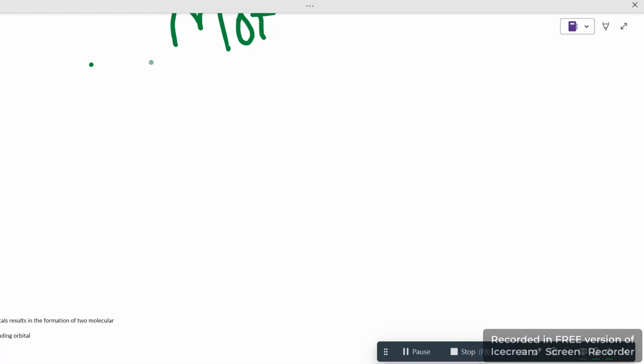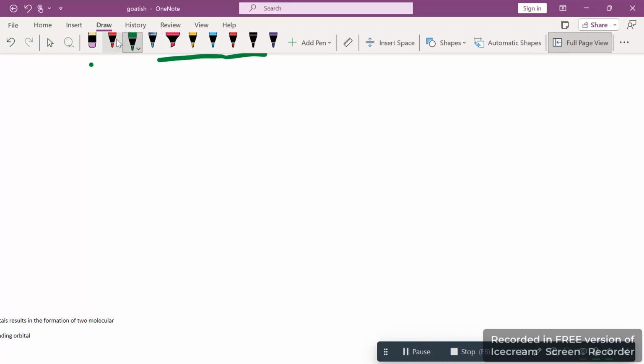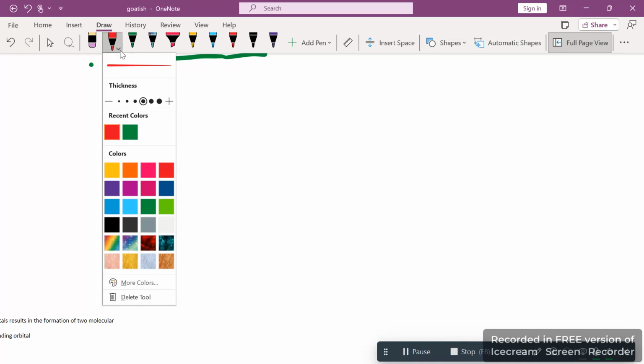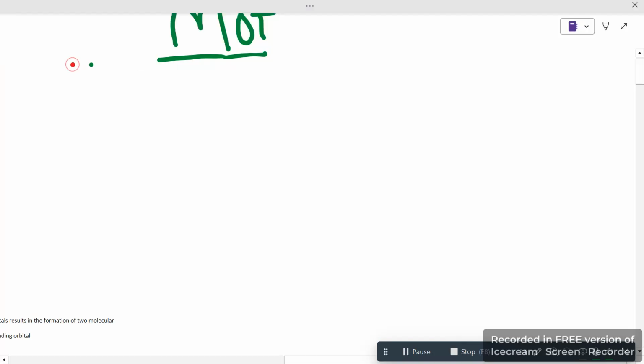MOT first: why this theory was introduced is because, of course, we had VBT before, so we need to discuss what exactly the drawbacks of VBT were, and why it was important to discover MOT. The important point was VBT could not explain the exact shape and structure of these, and the main reason was their behavior. The paramagnetic behavior was not explained by VBT, but in this theory it is explained. So let's start with the MOT.